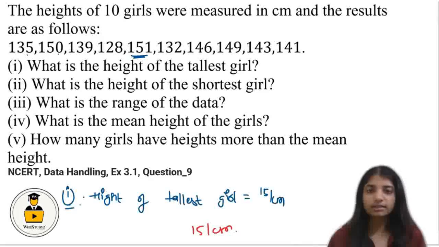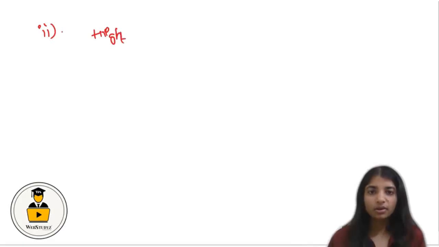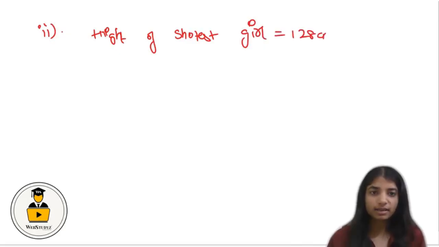Now let's discuss the second part. What is the height of the shortest girl? Again we have to find out the shortest height. From all this, it is clearly visible that 128 is the shortest. So the answer to the second part, the height of the shortest girl, is equal to 128 centimeters.